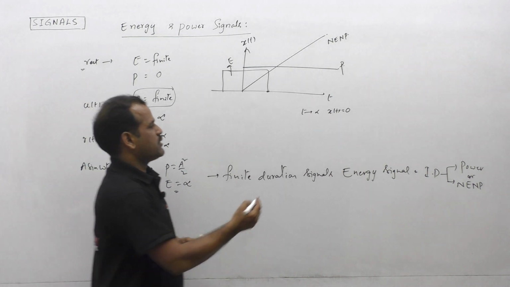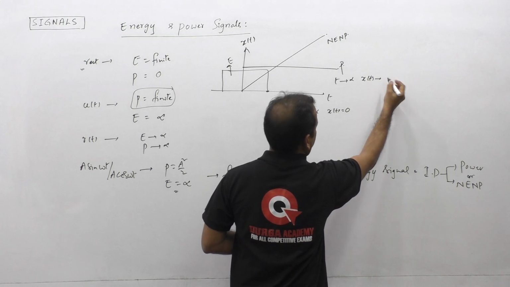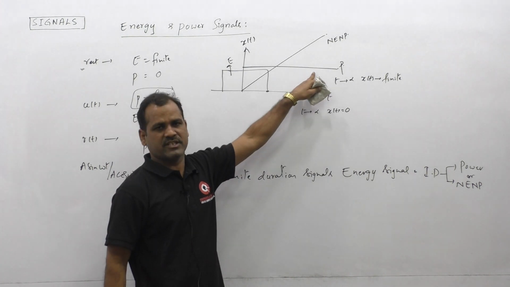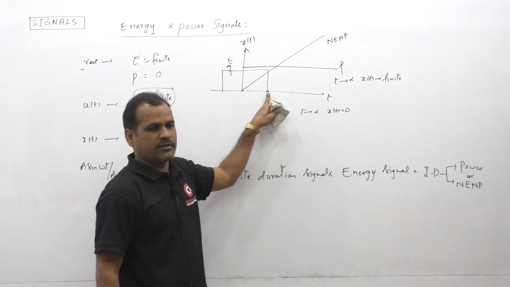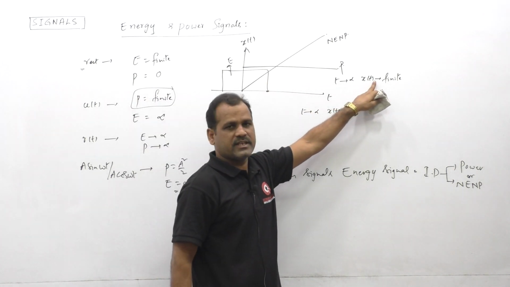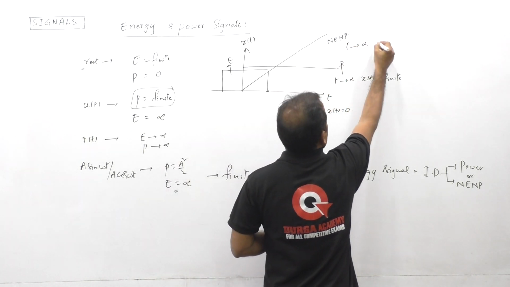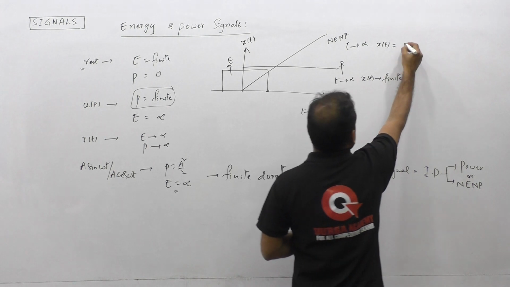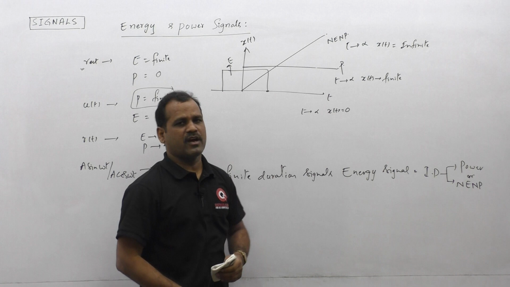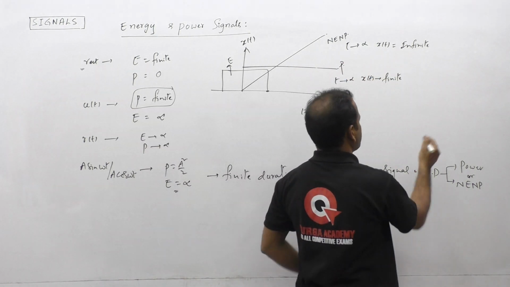Whereas the second one, if you observe, as t tending to infinity, if x of t has finite amplitude, that signal is a power signal. Observe, amplitude is 0 as t tending to infinity, that is an energy signal. Amplitude is finite as t tending to infinity, that is a power signal. Whereas as t tending to infinity, if the signal amplitude goes to infinity, then the signal is neither energy nor power signal. The signal amplitude going to infinity means it is an unbounded signal.